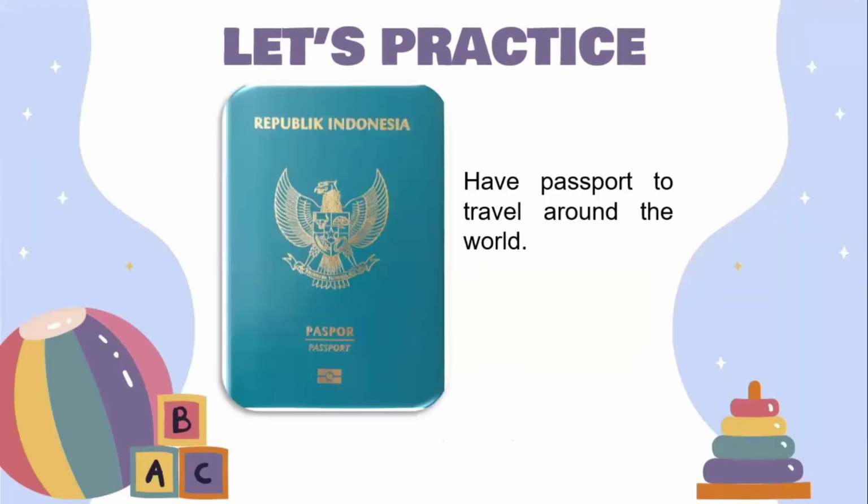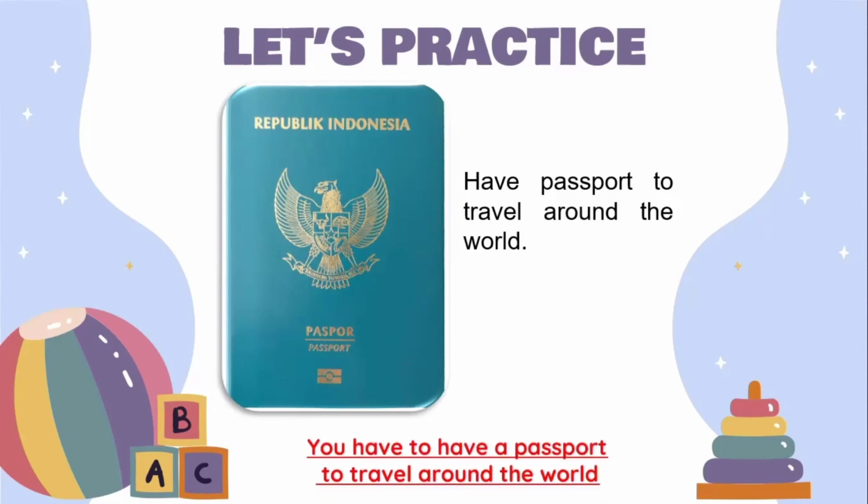How about this one? As we know, this picture is a passport of the Republic of Indonesia. Have a passport to travel around the world. So which expression matches the sentence? The correct answer is you have to have a passport to travel around the world. Why do we use have to in this sentence?